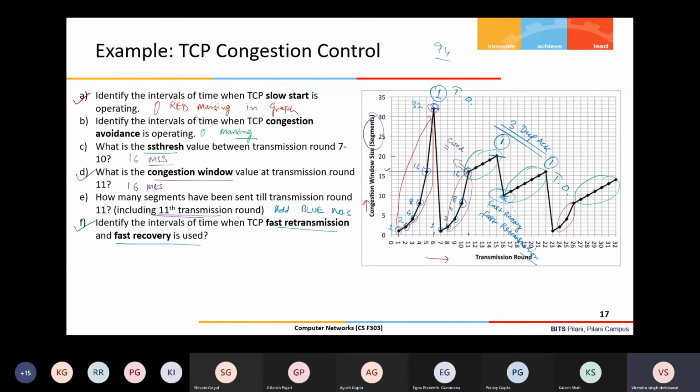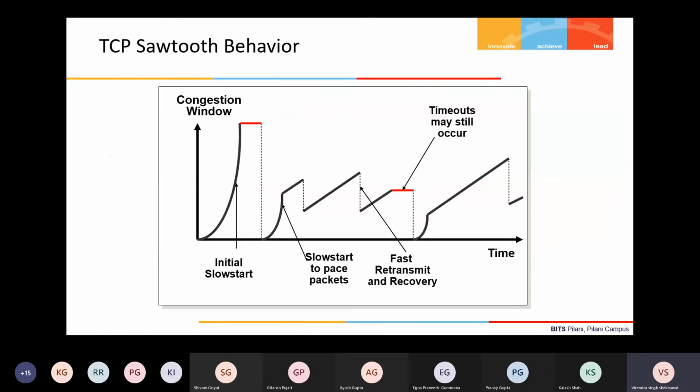Okay, so I think we understood all these concepts. Now, let's see how this TCP behavior looks. One more graph is available here, again time or transmission round versus congestion window. Here you can see slow start. This is a slow start phase. What is this indicating? It is indicating a timeout, right? Because at this moment I am not sending anything and my window is not increasing, because the entire window is exhausted and I'm waiting for some acknowledgement so that the window can slide and the new packet can be sent. So this is a timeout.